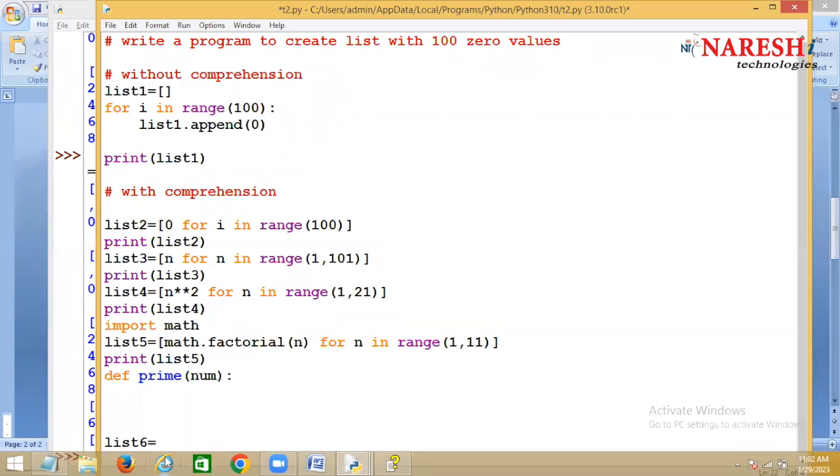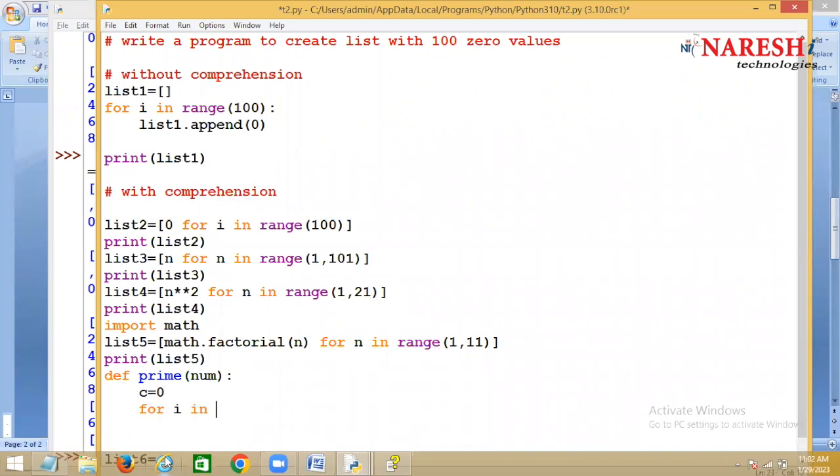Or after receiving a number, it should find out whether this number is a prime or not. If it is a prime, then it should return that number. If it is not a prime, then it should not return that number. Okay. So generally you'll say a number which is divisible by one and itself. Tell me here, the number which is divisible by one and itself is called which number?